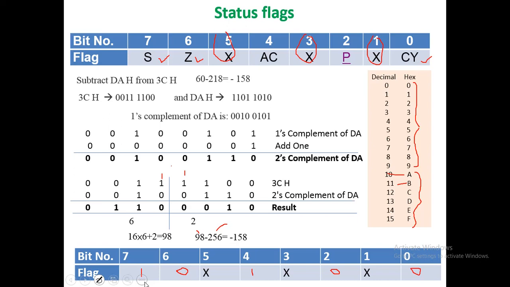Here it should be noted that if we had subtracted 60 from 218, then we get a positive result, that is 158, which is equivalent to 9E, and therefore the most significant bit here is 9, because 9 can be expressed in a binary form as 1001. Thus if a positive result has most significant bit 1, then the corresponding negative value must have most significant bit 0 and vice versa. Thus the content of flag registers for this particular operation is as shown over here.